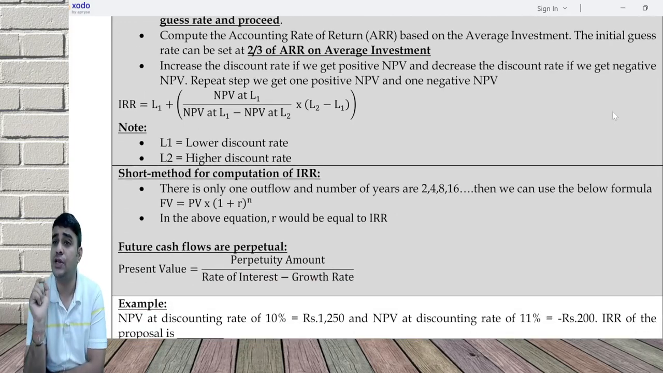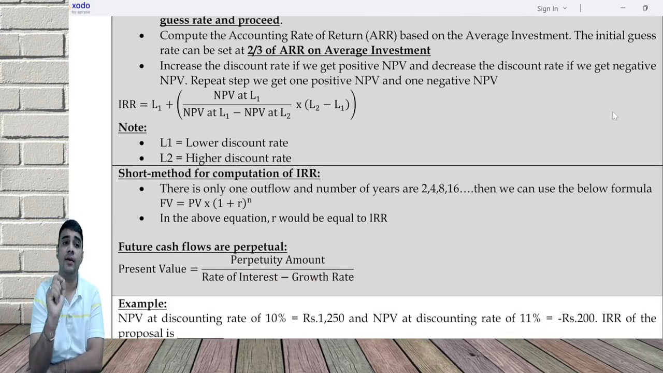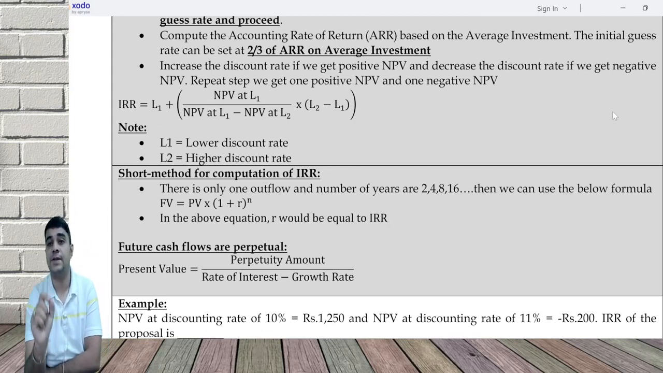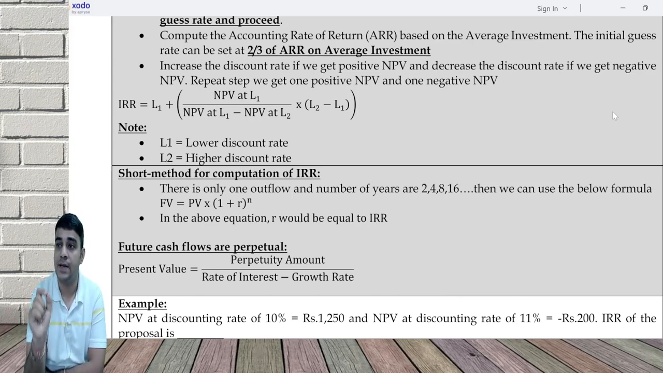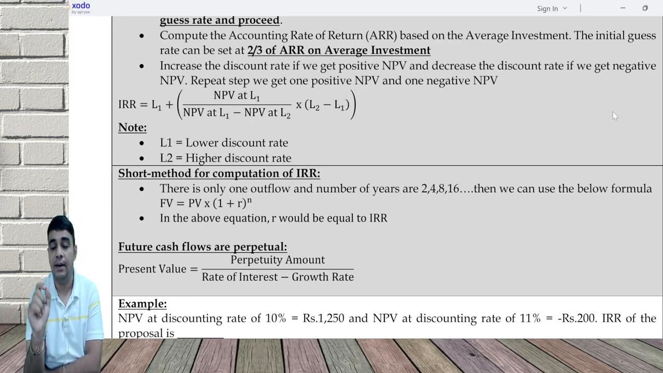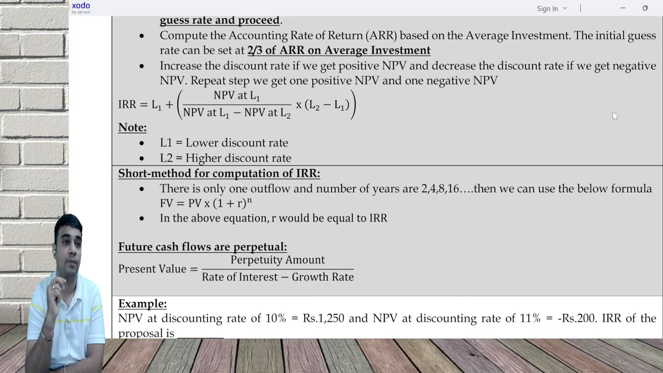One place where you can use a short method for calculating IRR is the formula: future value is equal to present value into (1 plus R) the whole power n. In this formula you need only one outflow and one inflow, not multiple outflows or inflows, and the number of years should be 2, 4, 8, 16, 32. Why this? Because you can keep taking square roots and come downwards.